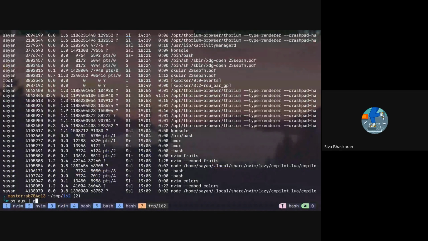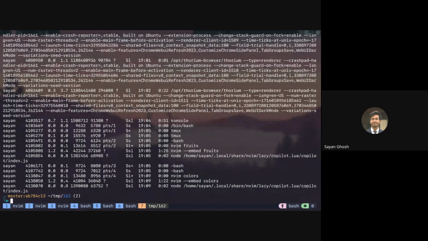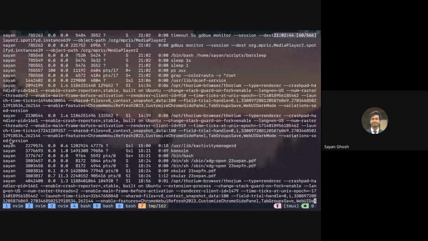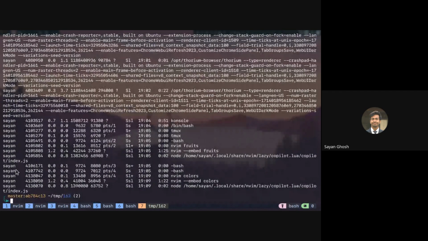grep -v root. Yes, we can do grep -v root. And just to be safe, so that root is not present anywhere else, I can also say starts with root. So only if the line starts with root, then I will not print that. Any other line, I will print that line. Now you can see we are only getting those processes that are owned by other users and not the root user.